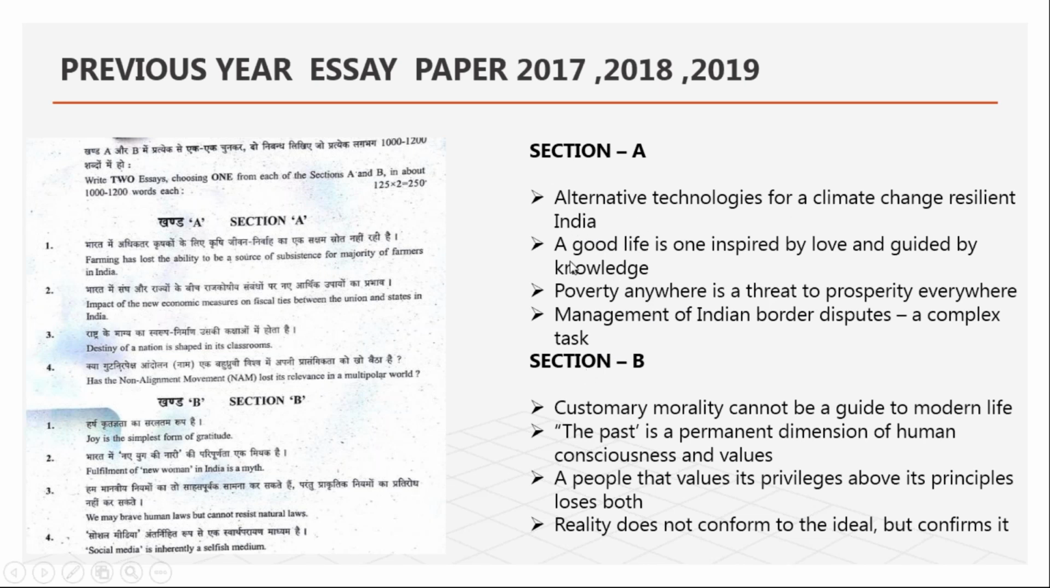See here: alternative technology, good life, poverty anywhere. When I wrote this exam, I chose poverty anywhere is a threat. You can write on one social issue topic; it is there, and you can write an excellent answer on this.